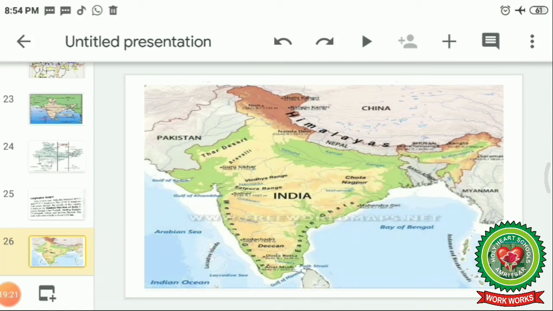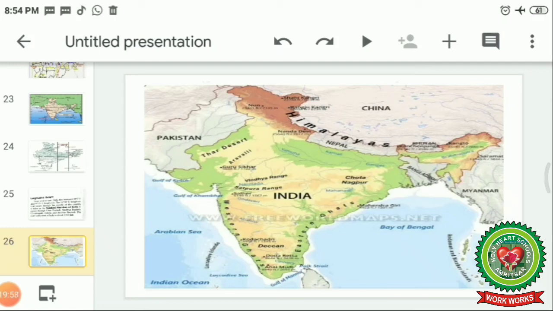Now we are going to discuss India's main boundaries. What are the main boundaries of India? In the north, we have the Great Himalayas, which saves us from the cold winds coming from the poles. It also checks the southwest monsoon winds and gives heavy rainfall in India, and it is the natural boundary which saves our country from the other parts of the world.